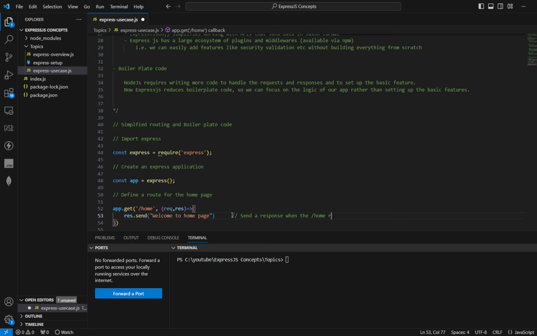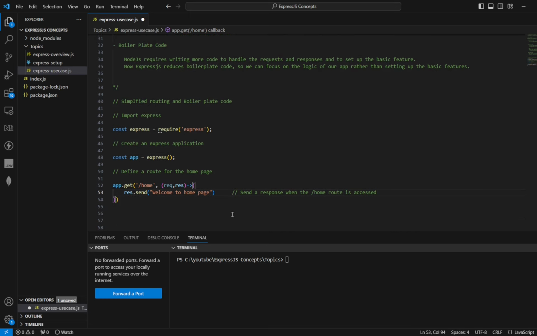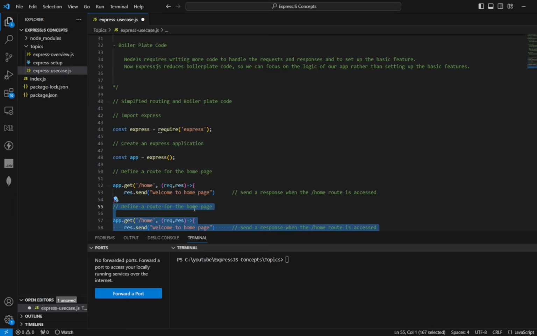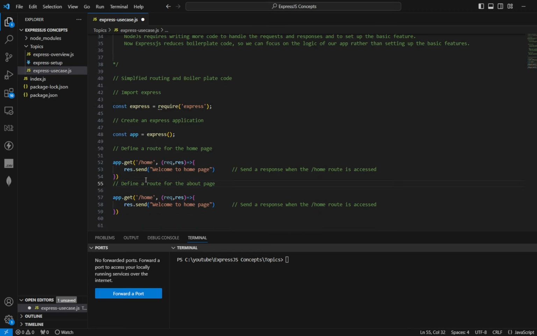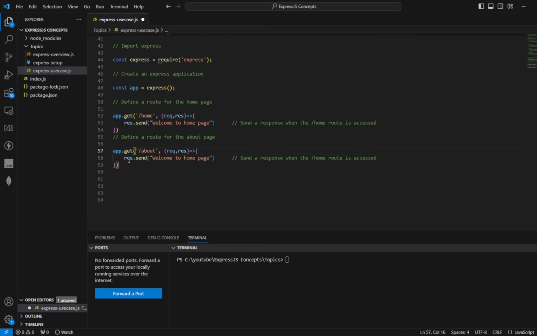Now we can define a route for the about page. Let's copy it, and just replace home with about, slash about. So when the user goes to slash home, it will show the home page, and when the user goes to about, it will show the about page: "Welcome to about page".